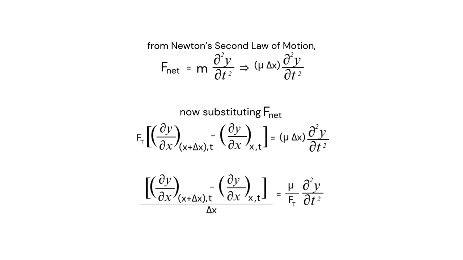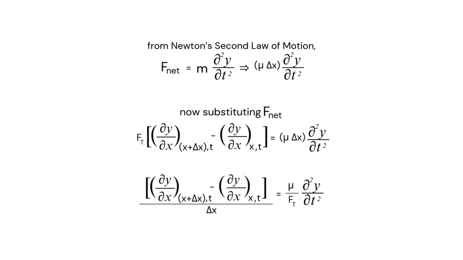So now substituting F net, we get Ft times dou y by dou x at x plus delta x at time t minus dou y by dou x at x at time t, equal to mu delta x into dou square y by dou t square.